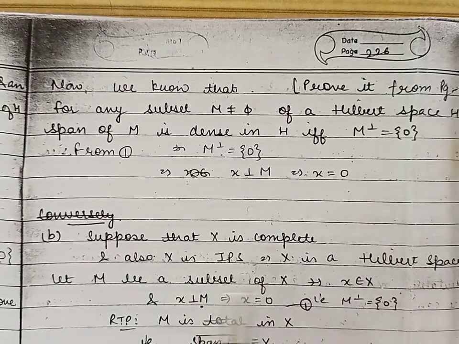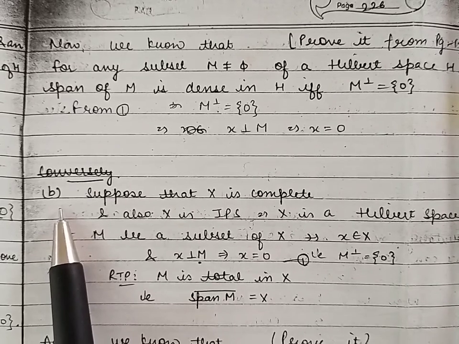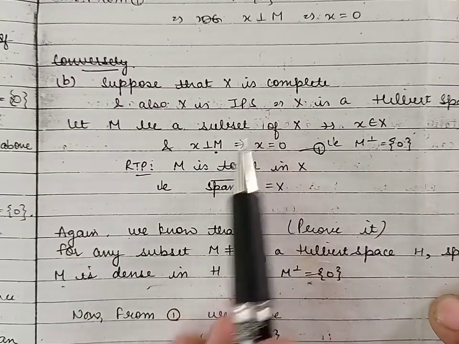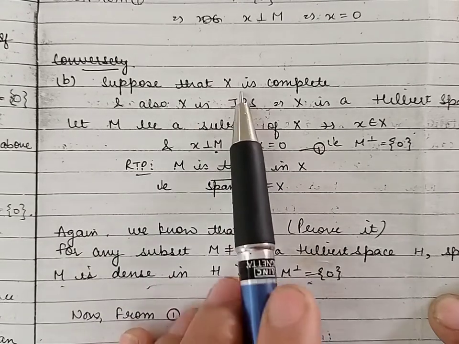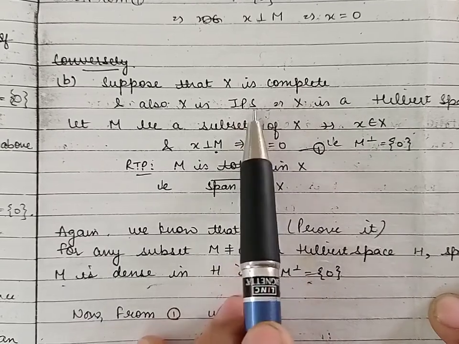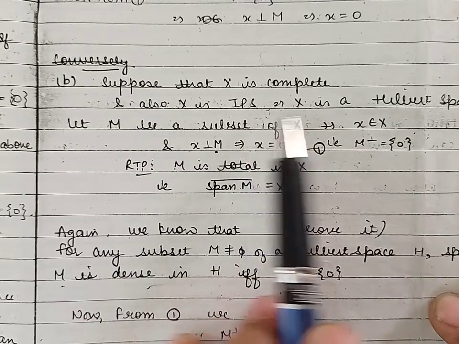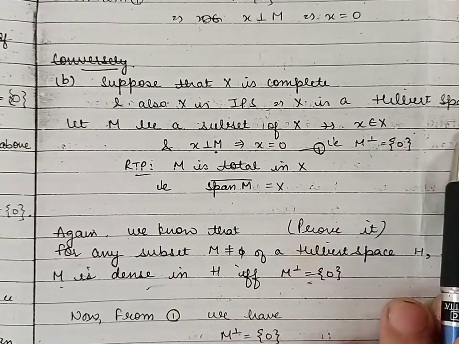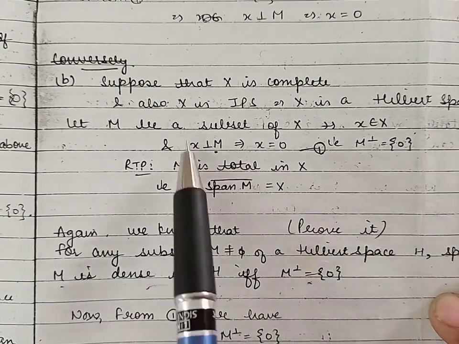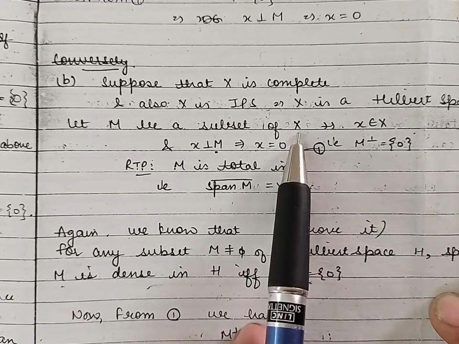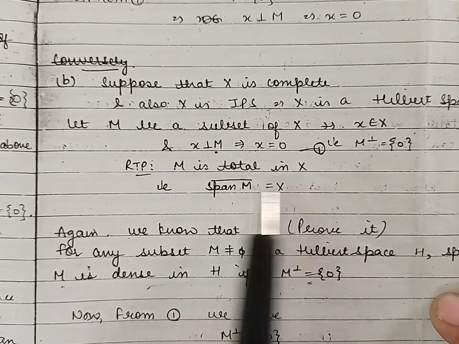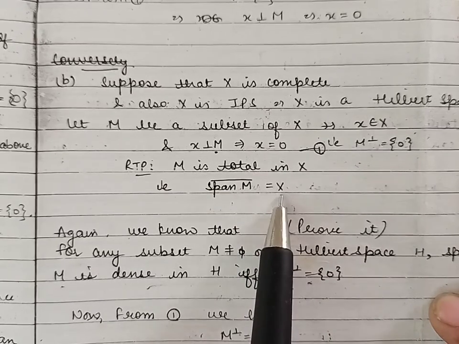Now in the second part, let us take X to be complete and also an inner product space. It is given to us that X is a complete inner product space, so by definition, we can say that X is a Hilbert space. Now we are to prove that M, which is a subset of X, is total in X. Means we are to prove that span M closure is equal to X.